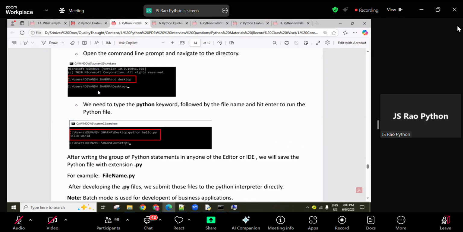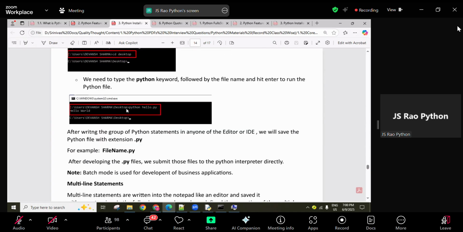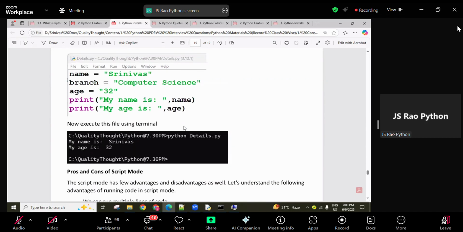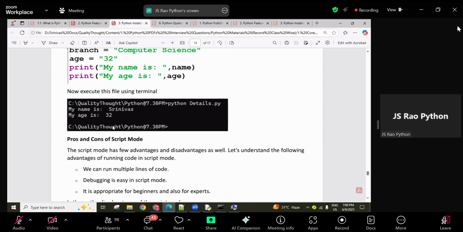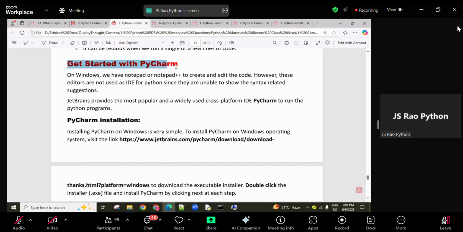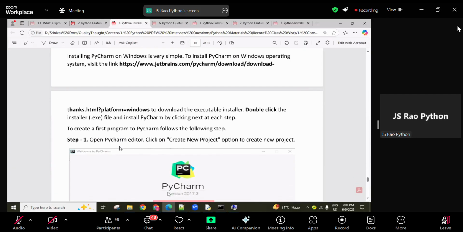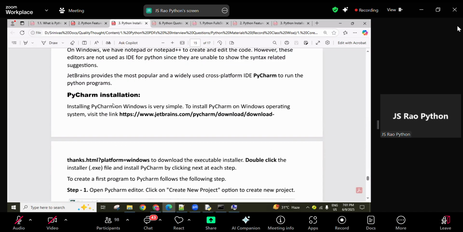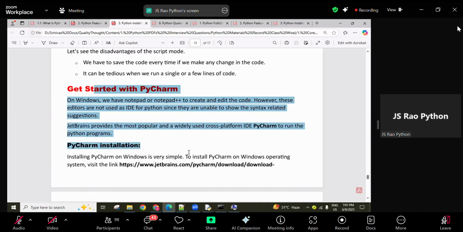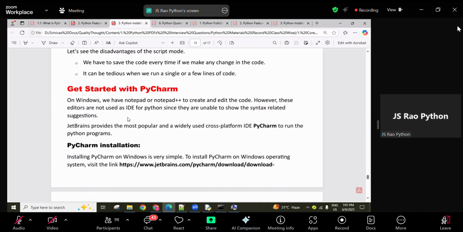From the command prompt, if you want to execute, open the command prompt up to the path where your file is, and execute it like python space file name. I just explained these things, guys. Like this, many lines of code you can write and execute slowly, and we can do more coding. In this material, how to install PyCharm and how to use it is also given. After some sessions, I will teach separately how to download and install these things. Forget about it right now, IDLE comes automatically, you can use that.